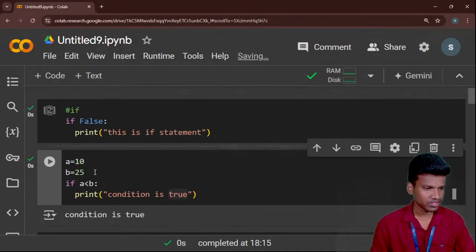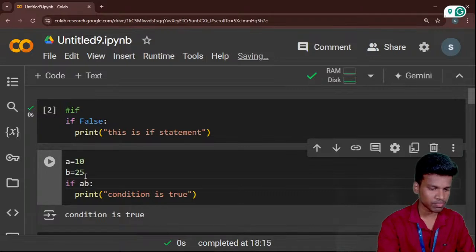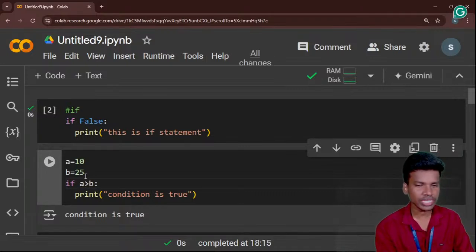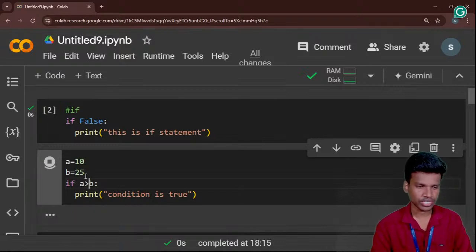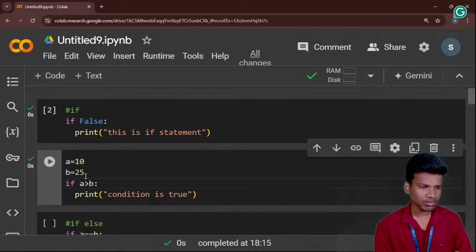Okay. So now I am changing the direction of the symbol, using a greater than b. So now it is false, right? a is greater than b, the condition is false, so automatically this statement is not executed, right? Do you understand this?